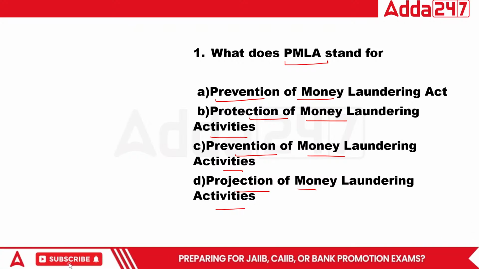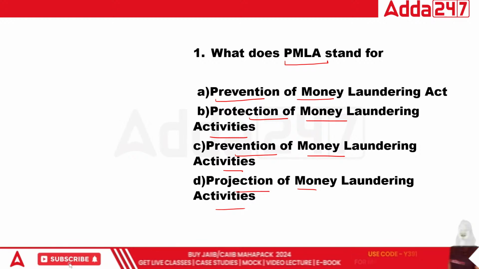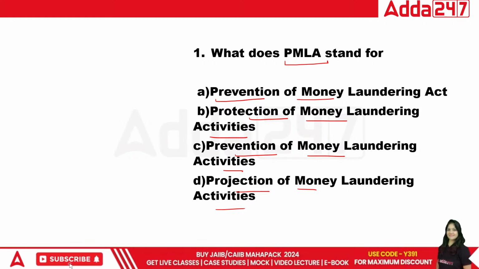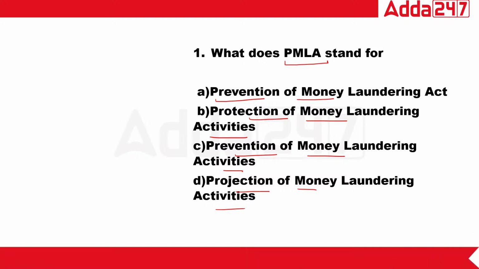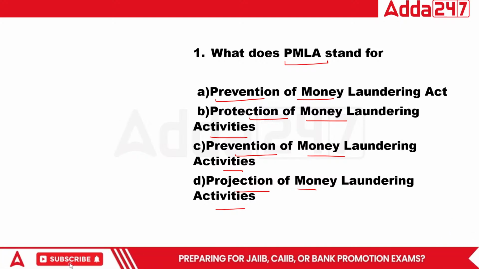What is the full form? Because in the December session, one question came from the full form. So that's why this is important.